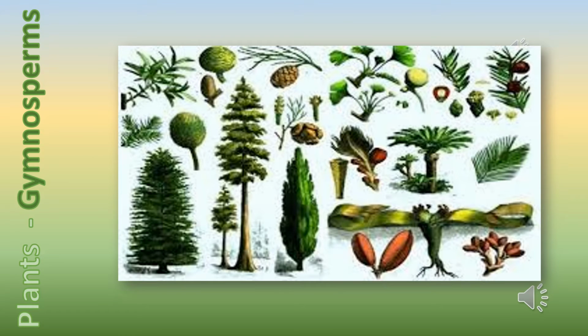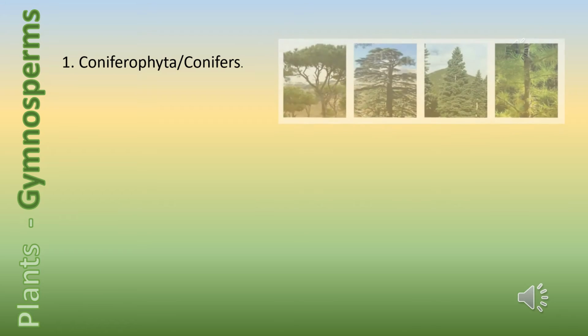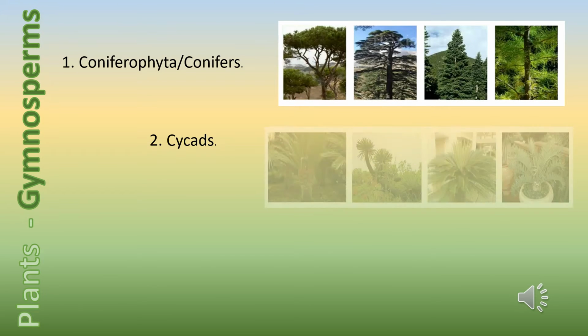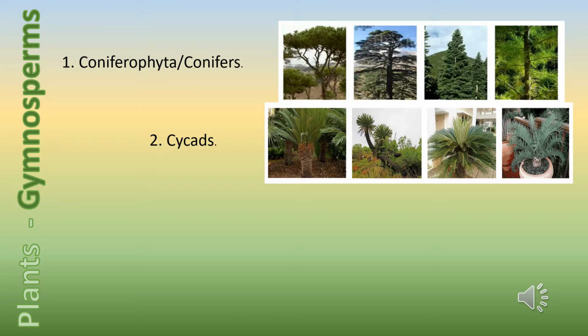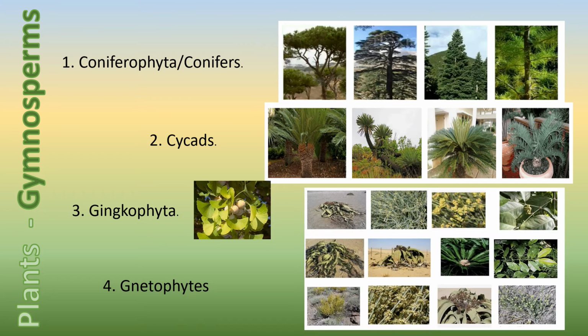Gymnosperms are plants that produce naked seeds, and all modern-day gymnosperms belong to 4 divisions. 1. Coniferophyta, or conifers, which are pine trees and such. 2. Cycads. These are more along the lines of palm trees. 3. Ginkgophyta. Interestingly, the only species in this division is Ginkgo biloba. And finally, 4. Gnetophytes, a diverse group of species that produce vessel elements in their wood.